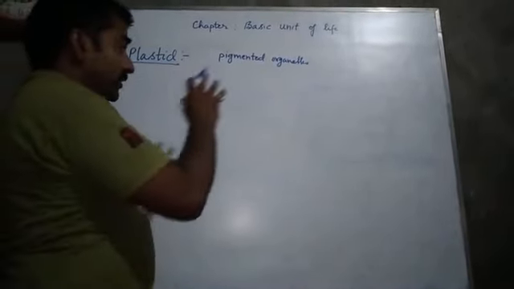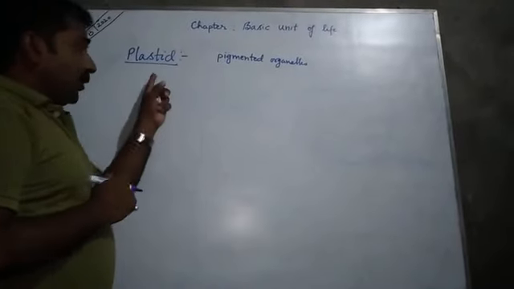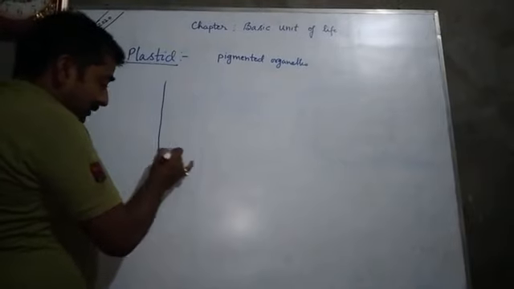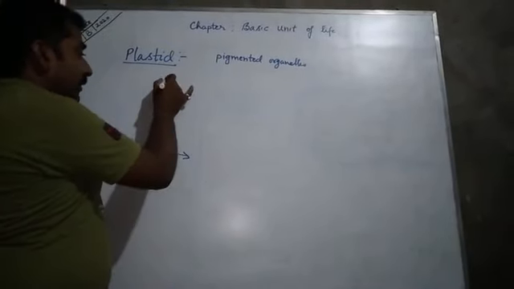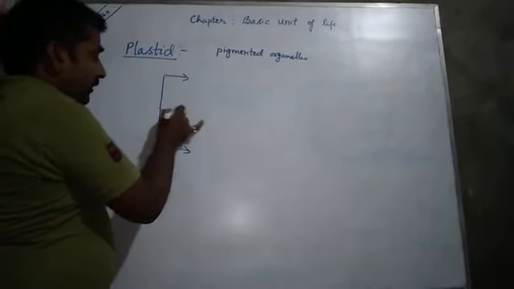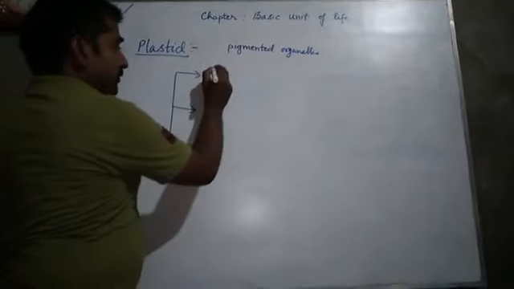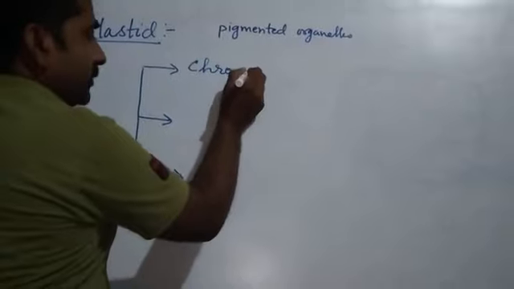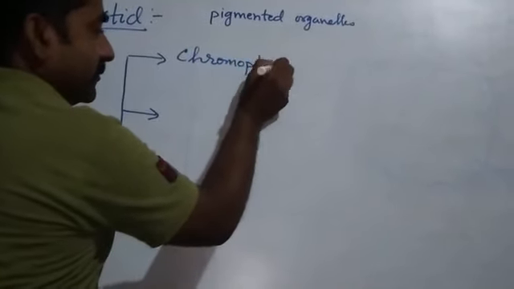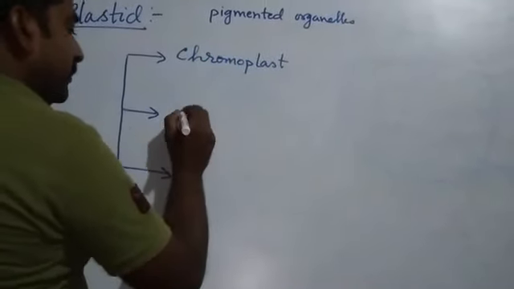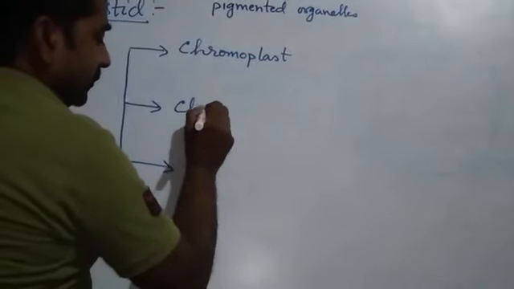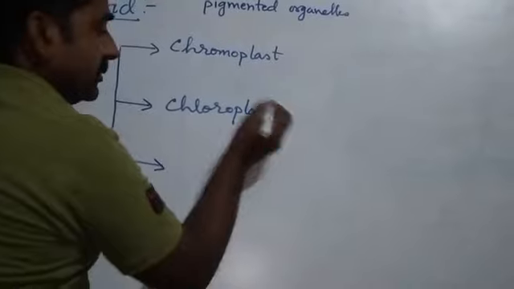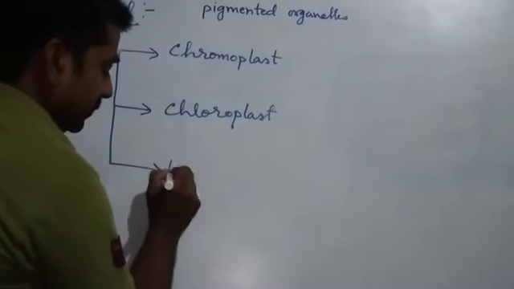So pigmented organelles in plant cells are called plastids, and in plant cells, 3 types of plastids are reported: the first one is chromoplast, the second one is chloroplast, and the third one is leucoplast.